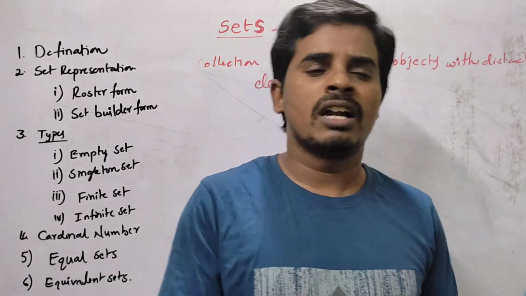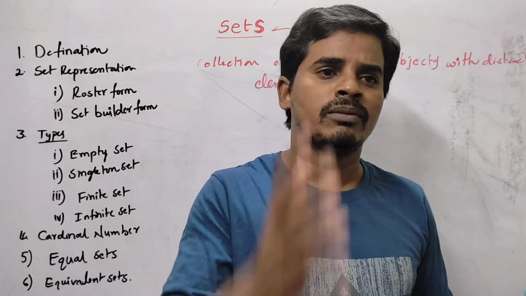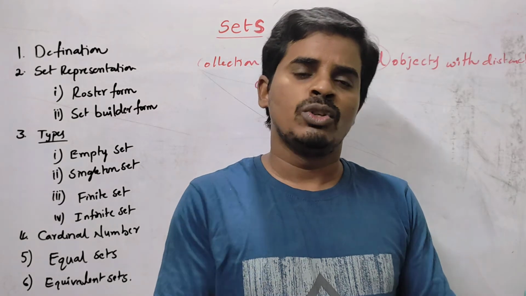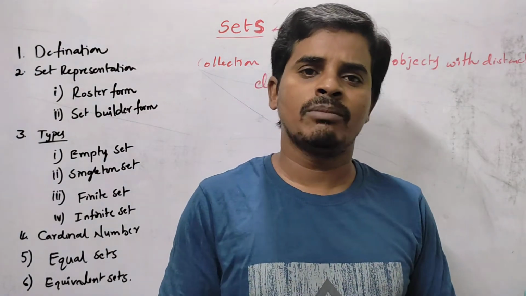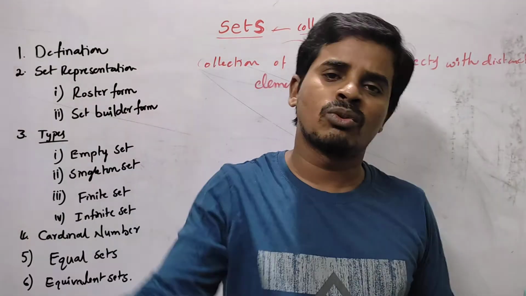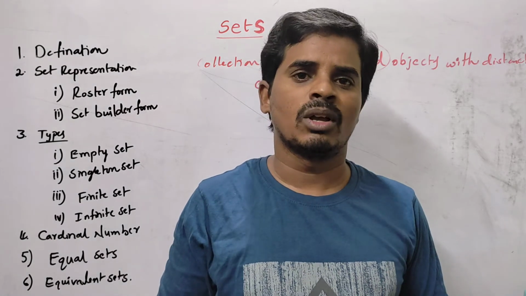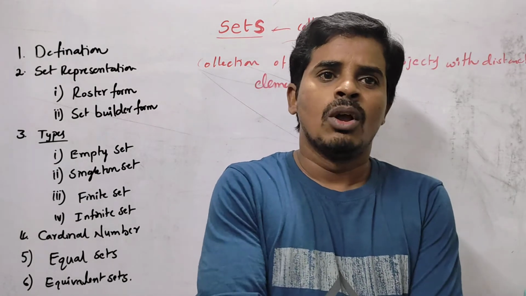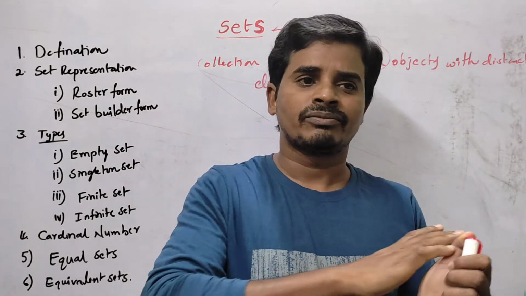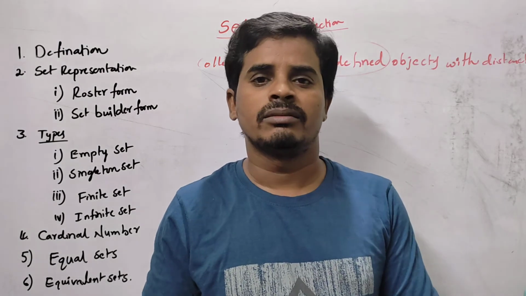Okay students, one more example I can give you. Suppose I ask you to write some good student names in your class. You write different names, your friend will write different names, and the remaining 30 students also write different names, because each feels differently about who is a good person. So these types of collections are called not well-defined. These are not well defined.